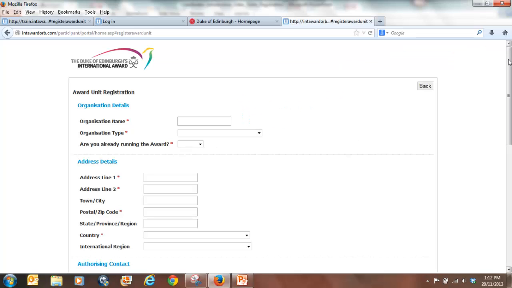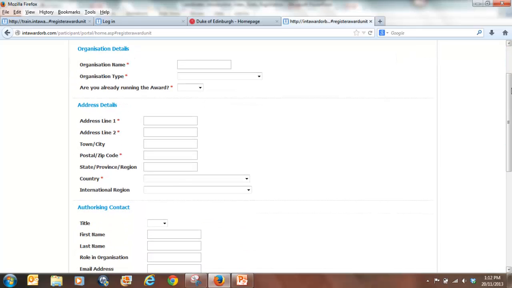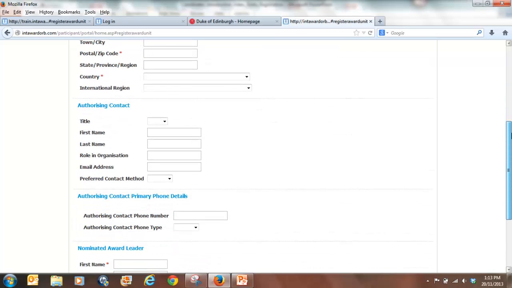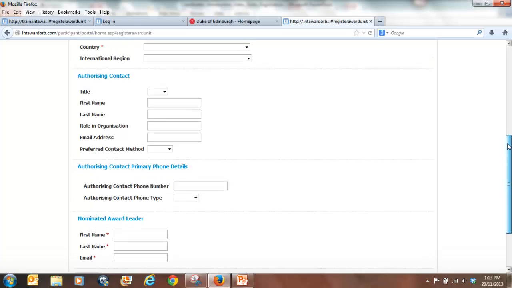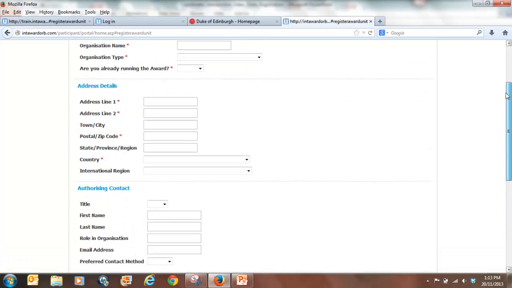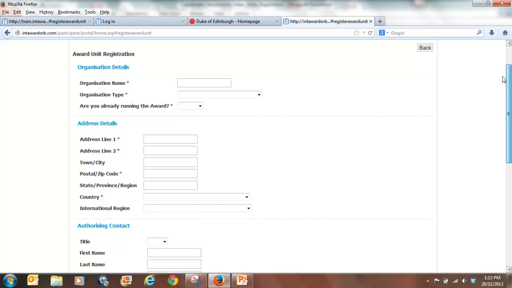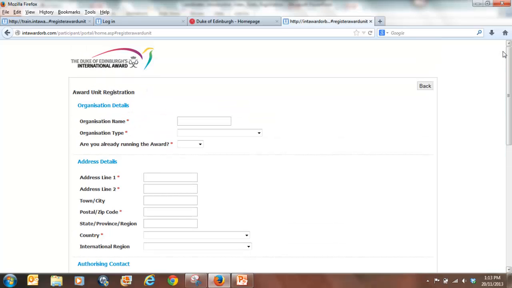The next page of the registration is where the details about your organisation, the authorising contact or the person who signs the licence, and the nominated award leader for the organisation are entered. Now you'll notice that there are some red asterisks next to some of the fields. They are the mandatory fields that if not completed, the form won't submit. So we'll just quickly fill this out to give you an idea of what each of the fields mean.